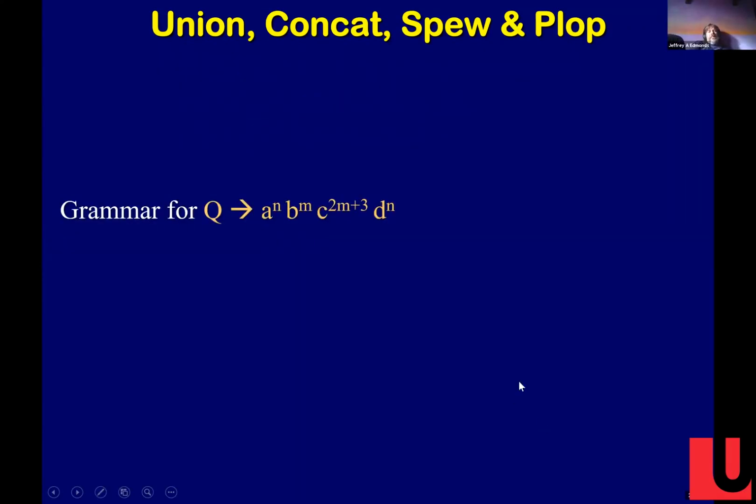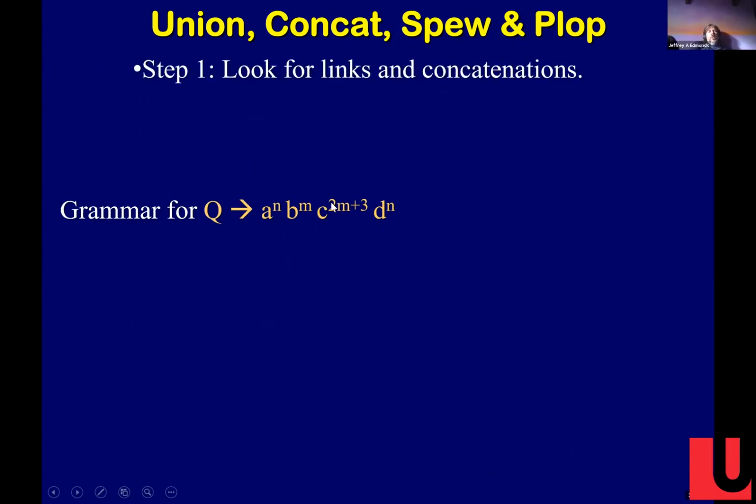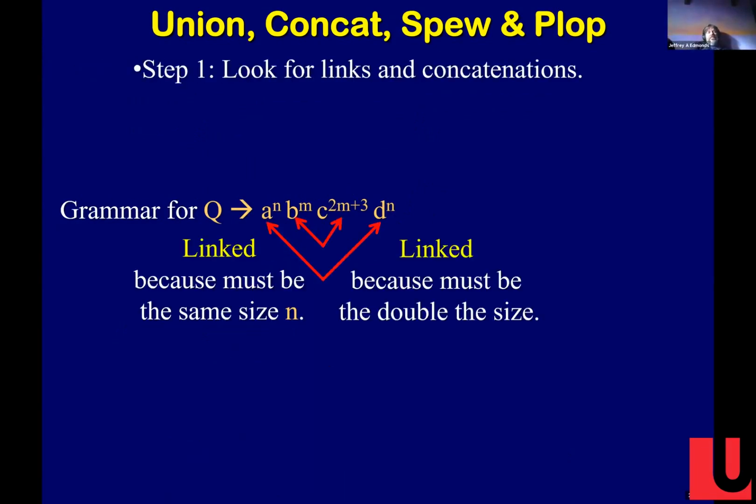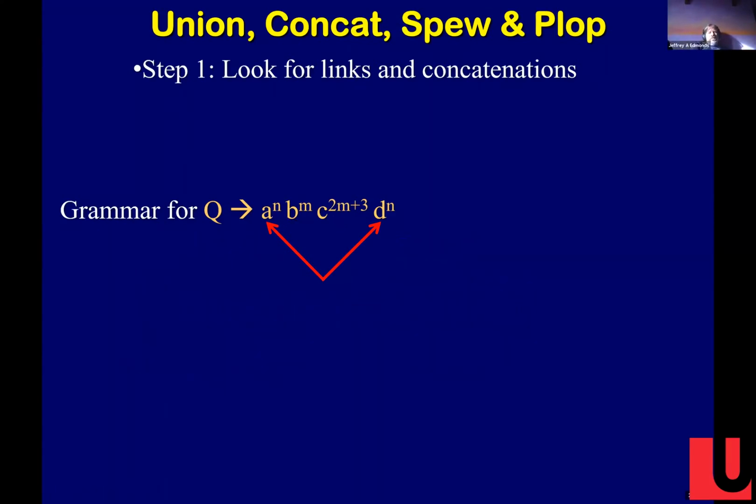All right, now let's go back to this thing. How do we get a language for this? Well, we look for links and concatenations. Remember, those things are linked together. So how are we going to get those out? We got to spew them, right? We got to spew out A's and spew out D's, and we spew out all of those things. I guess the question is, which do we spew out first? Do we spew out AD's first or BC's first? And we always start from the outside working in, all right?